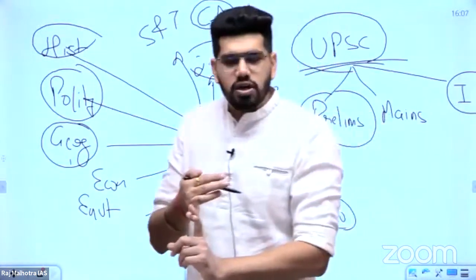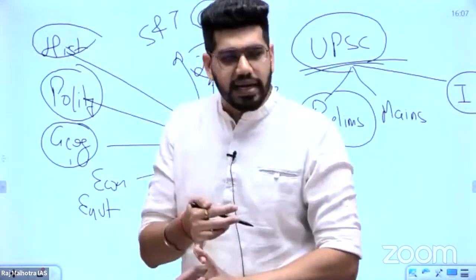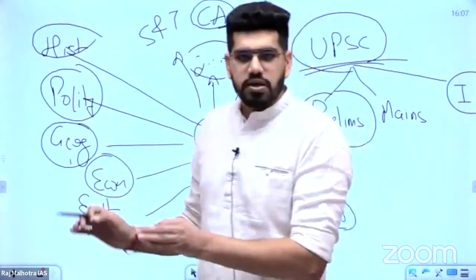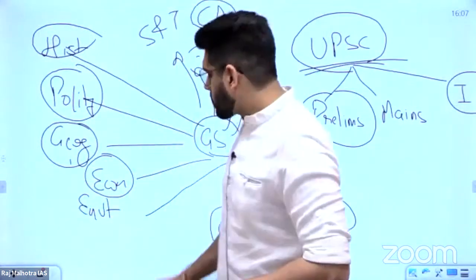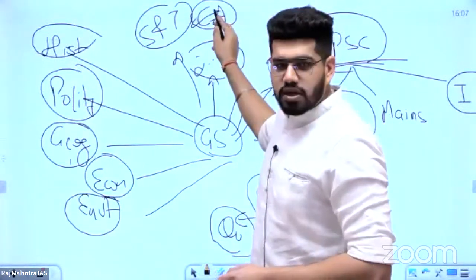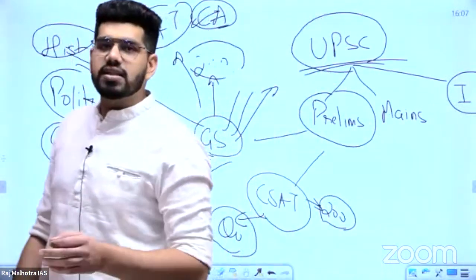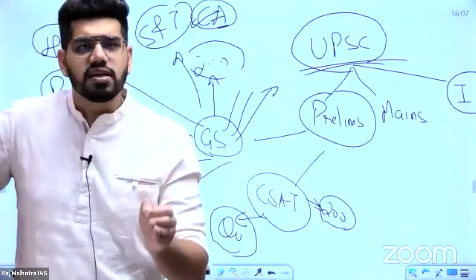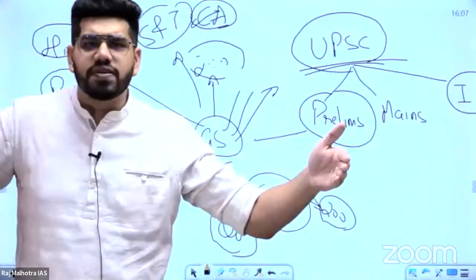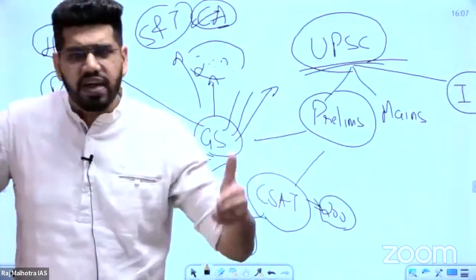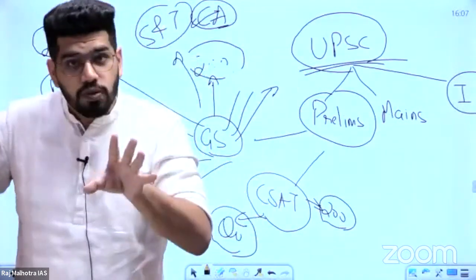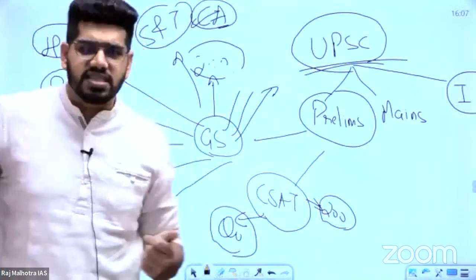Geography includes world geography, physical geography, human geography, and the Indian part of geography as well. Then there is economics, which is basically Indian economy. Then there is environment, and then science and tech along with current affairs. So all these things are in your general studies exam. Every year a different number of questions are asked out of every domain. Some domains become very important and some are also important, depending upon how UPSC is asking the questions.